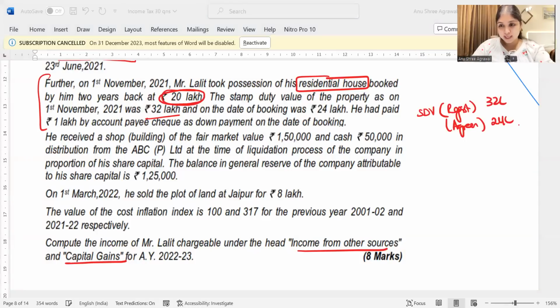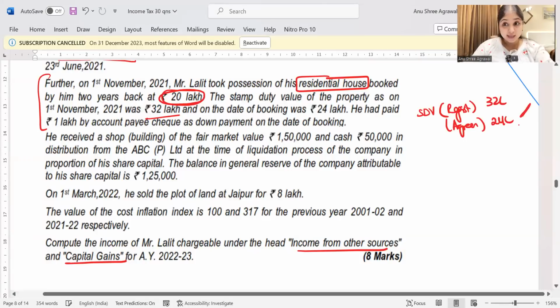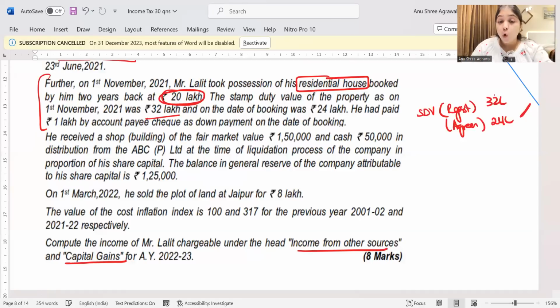We always prefer to take STV on the date of agreement, but you can take STV on date of agreement only if some consideration buyer has paid to the seller on or before the date of agreement in specified mode. Now, did he pay on or before the date of agreement in specified mode? Yes, he has paid 1 lakh rupees by account payee cheque, which is a specified mode. So I will take STV on the date of agreement.